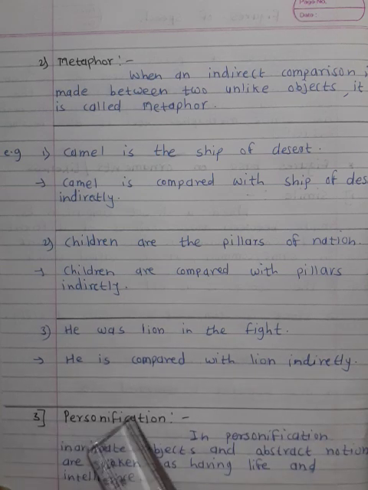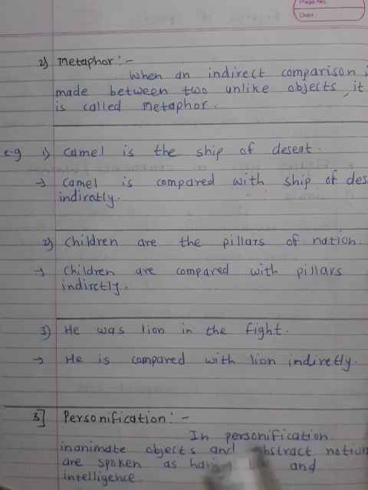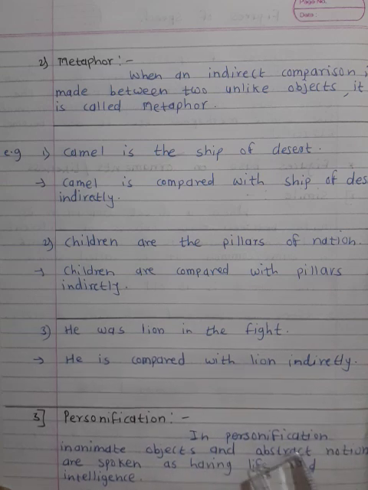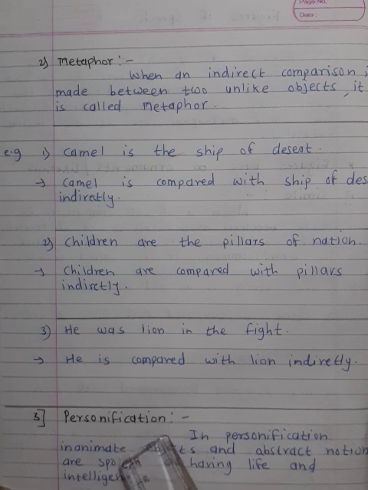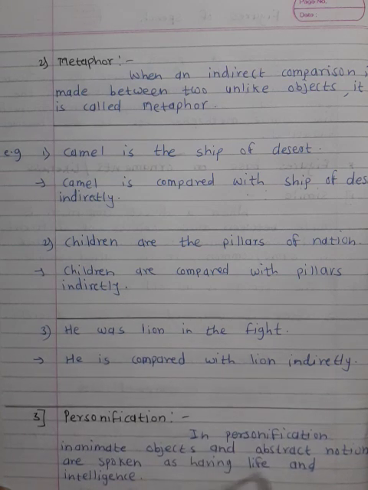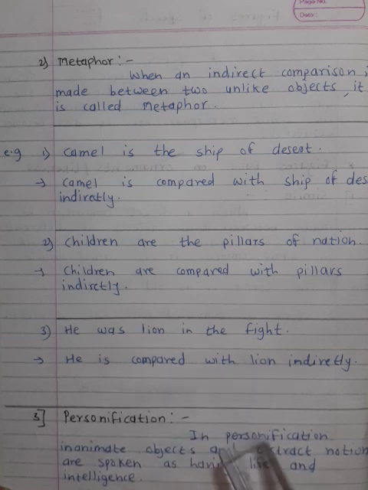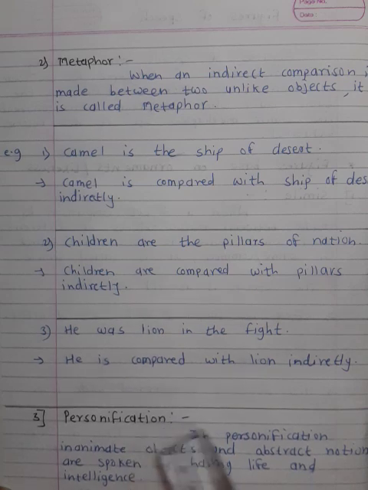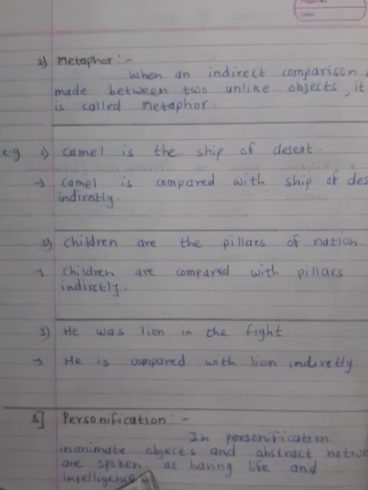Next figure of speech is personification. In personification, inanimate objects and abstract notions are spoken as having life and intelligence. Means what? Inanimate objects, non-living things or abstract ideas, they are doing action of persons. Means all these non-living things, all these inanimate objects, they are personified. They are given human action. That time the figure of speech is called personification.